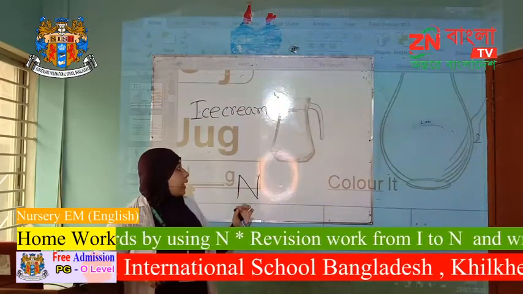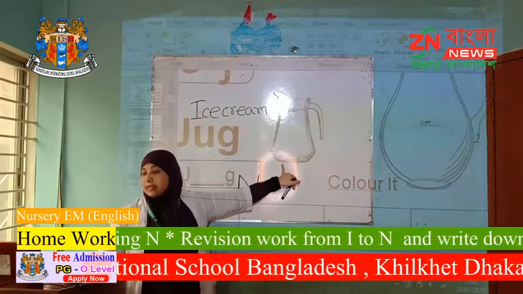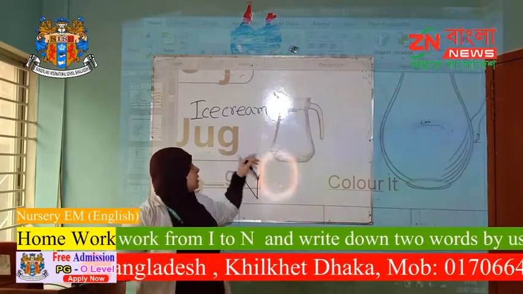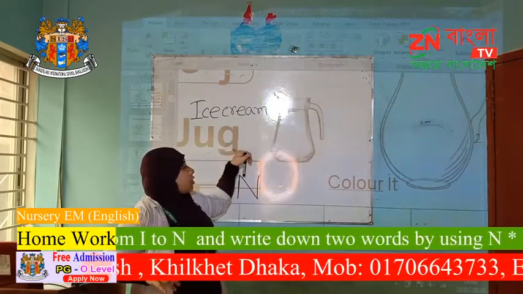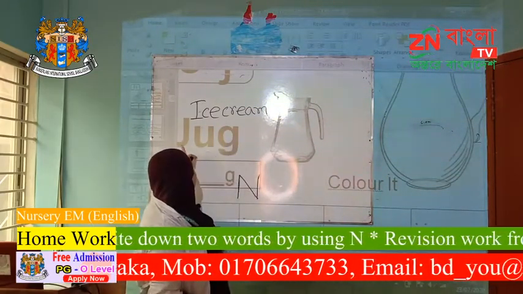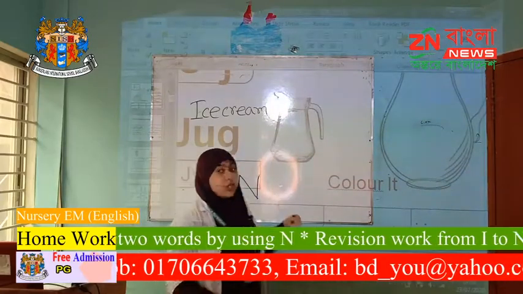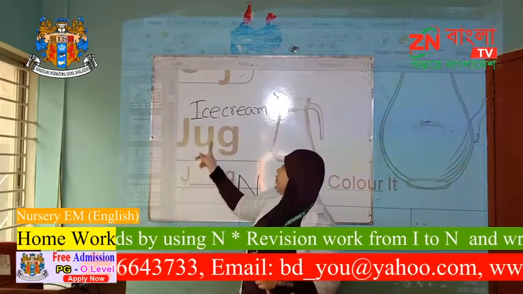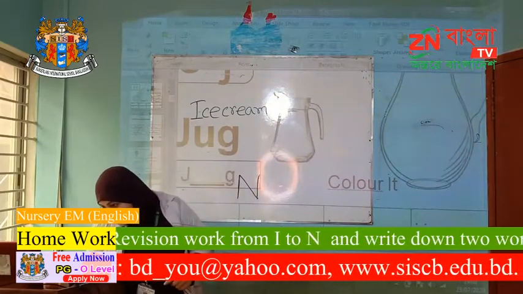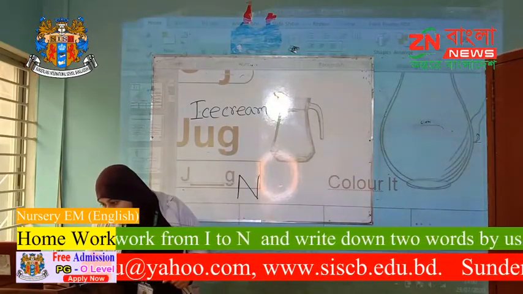J. So J for jug. J for jug. What is the spelling of jug? J-U-G, jug. This is a jug. J-U-G, jug. And then J for jog.